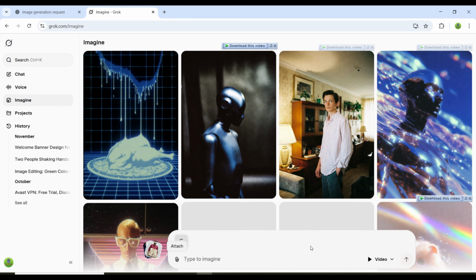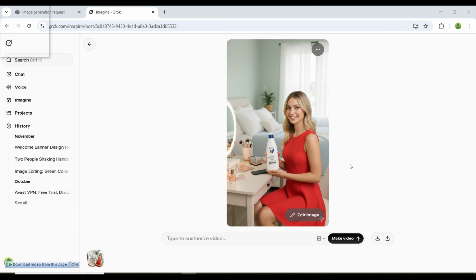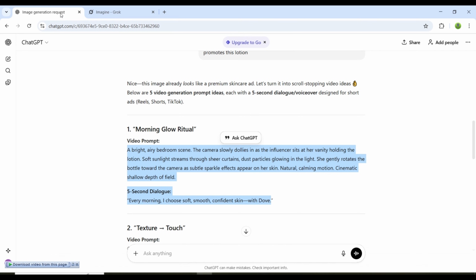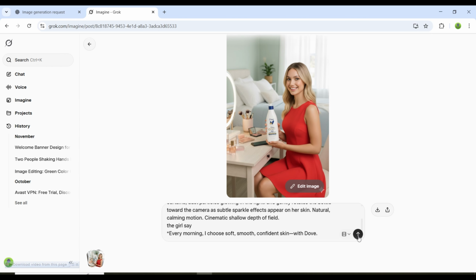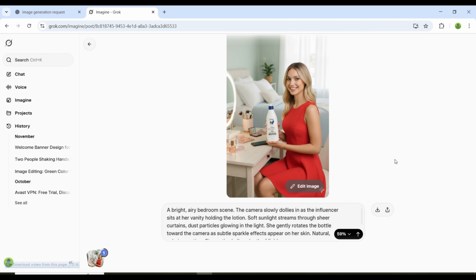Once the image is uploaded, switch the mode from image to video. Then paste the prompt you generated from ChatGPT into the text box and click on Start. In just a few moments, your video will be ready.